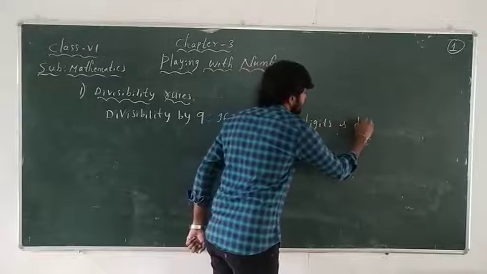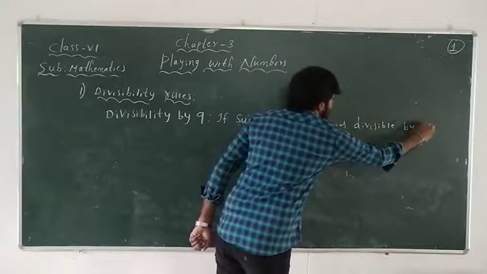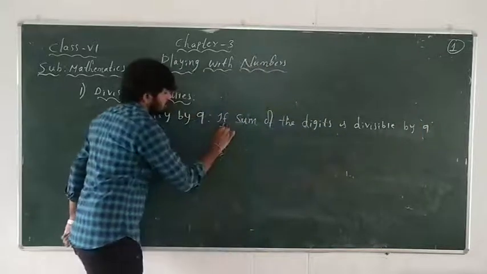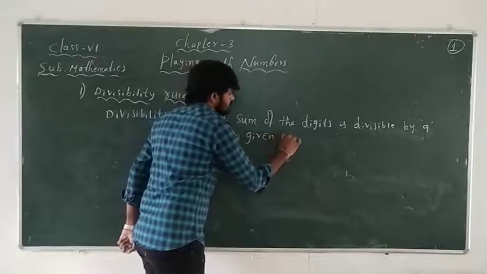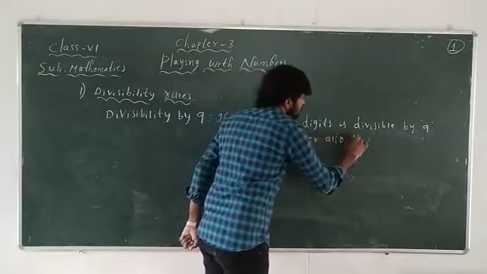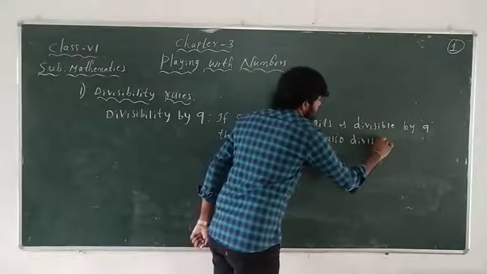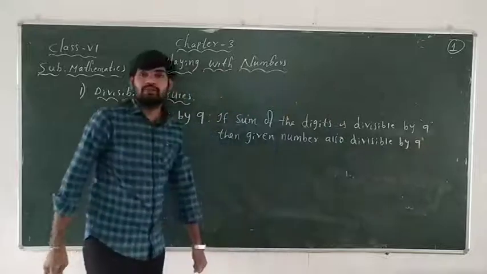If the sum of the digits is divisible by 9, then the given number is also divisible by 9. So this is the statement, which is similar to divisibility by 3.